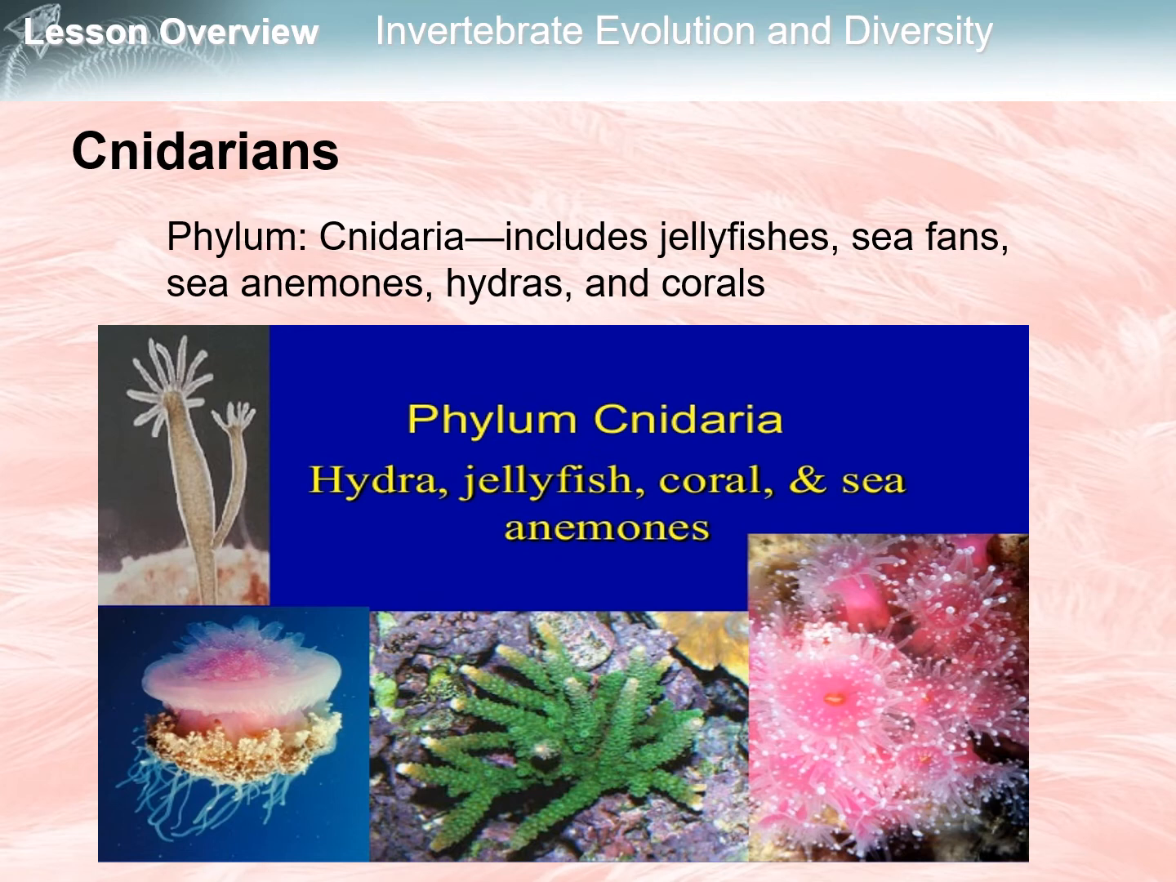For cnidarians, the phylum Cnidaria includes jellyfishes, sea fans, sea anemones, hydras, and corals. Cnidarians are aquatic, soft-bodied, carnivorous, radially symmetrical animals with stinging tentacles arranged in circles around their mouths. They are the simplest animals to have body symmetry.